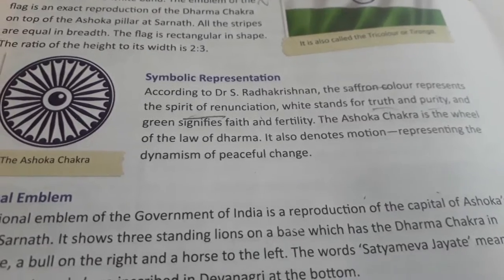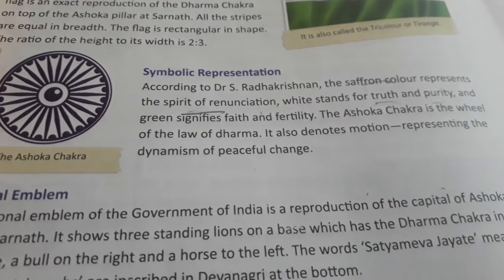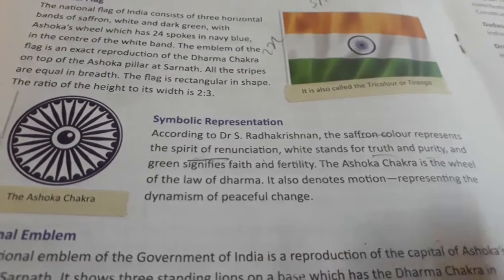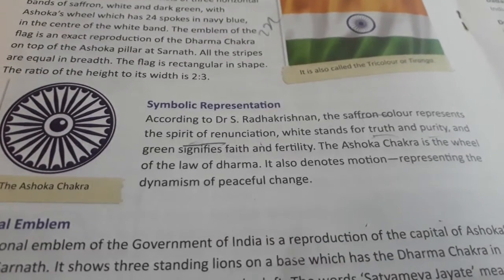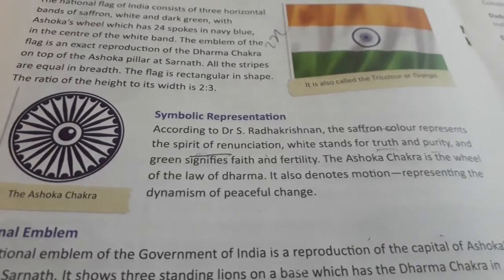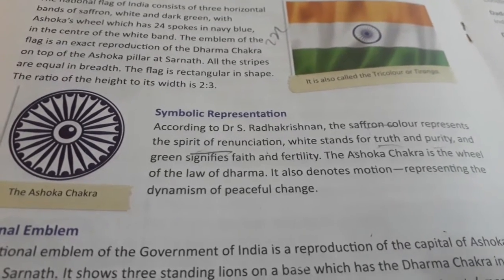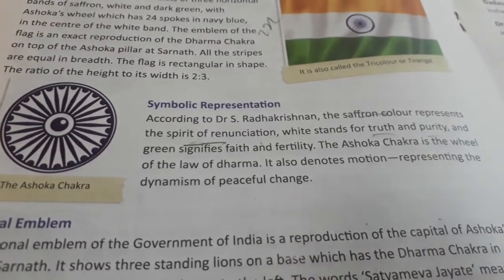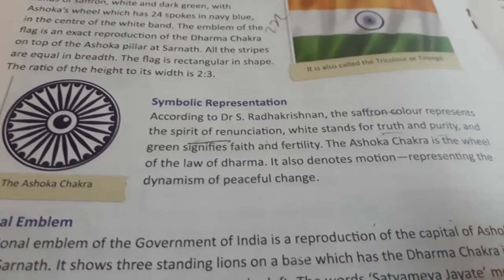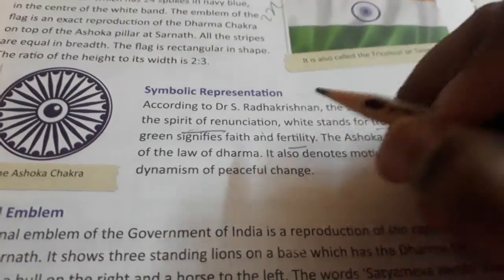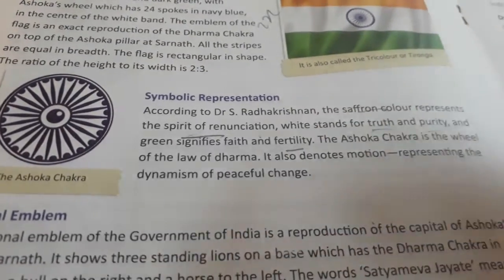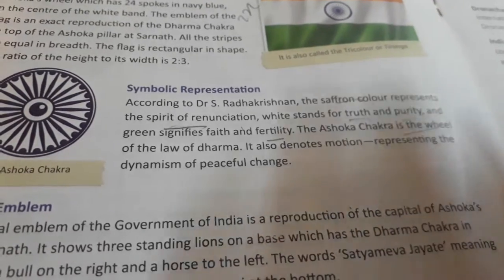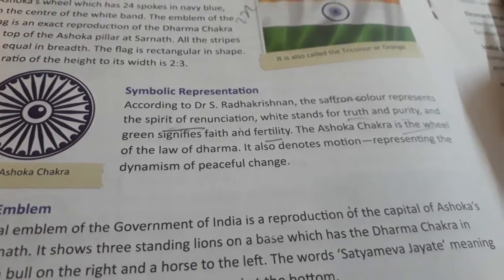So what is the purest color? We'll say it is white, right? So here white in the flag stands for truth and purity, and this green stands for fertility. Fertility means wealth, or it is somewhat related to farming. Fertility means well-being we can say. Okay, faith and well-being. Then the Ashoka Chakra is also known as the law of Dharma.